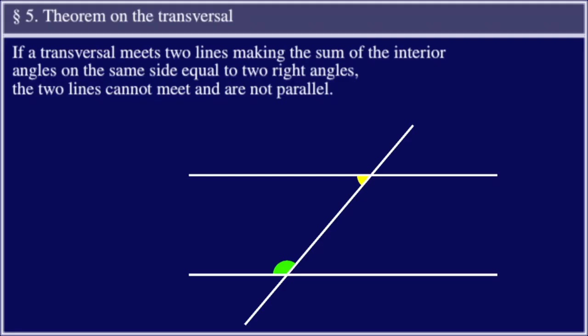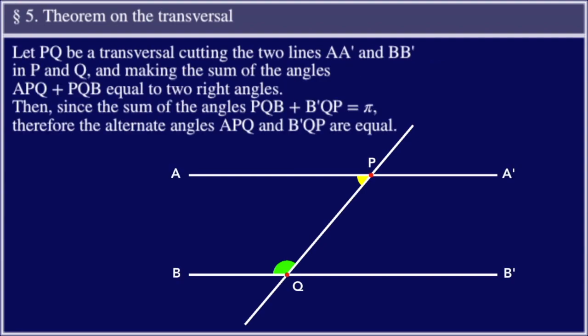If a transversal meets two lines making the sum of the interior angles on the same side equal to two right angles, the two lines cannot meet and are not parallel. Let PQ be a transversal cutting the two lines AA' and BB' in P and Q, figure 13, and making the sum of the angles APQ plus BQP equal to two right angles.